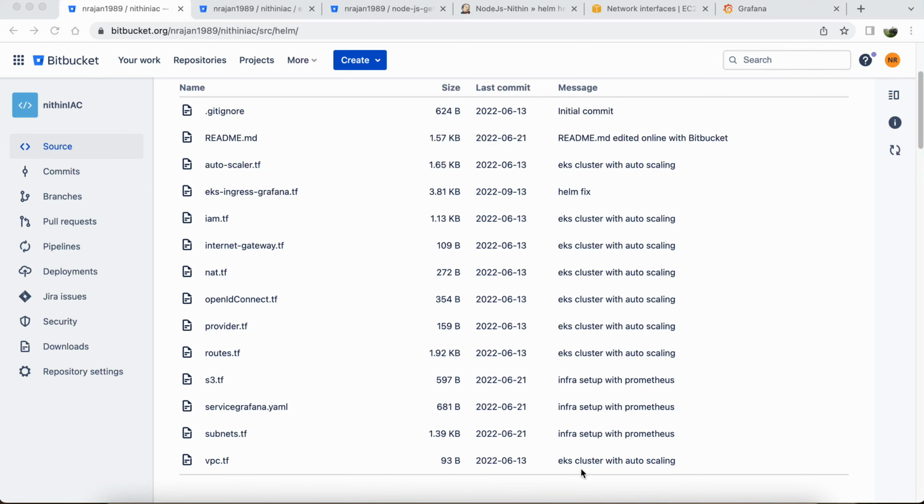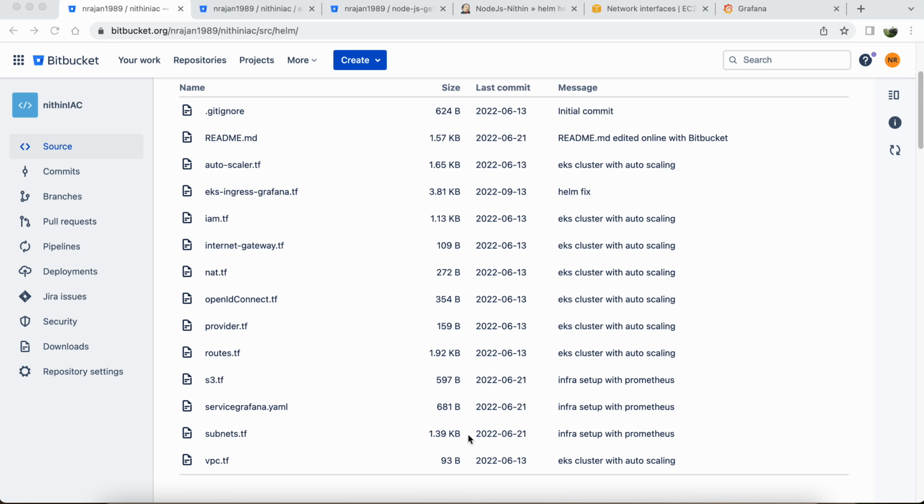This is a demo to showcase CI/CD of an application using tools like Terraform for infrastructure setup, Bitbucket to manage our source code, Jenkins and Groovy for CI and CD, EKS with Helm to deploy our application, Ansible to template our charts, and lastly Prometheus with Grafana to monitor the health of our application. So let me walk you through my IaC repo.